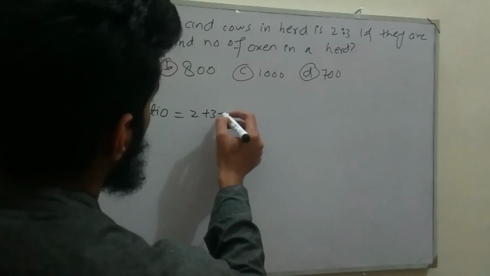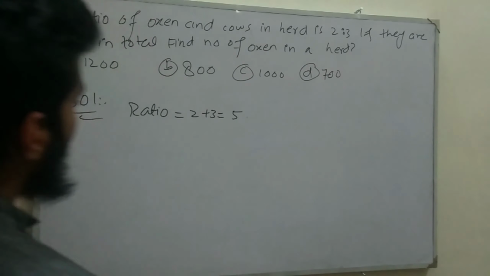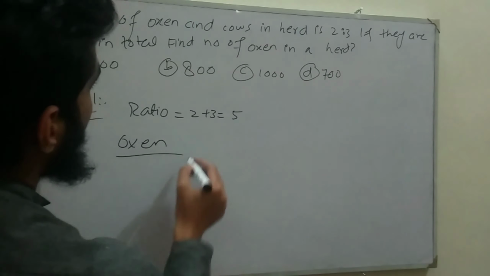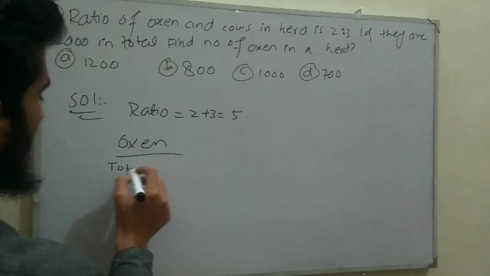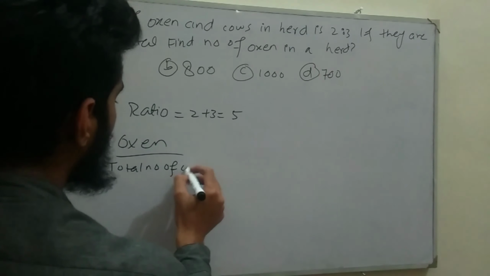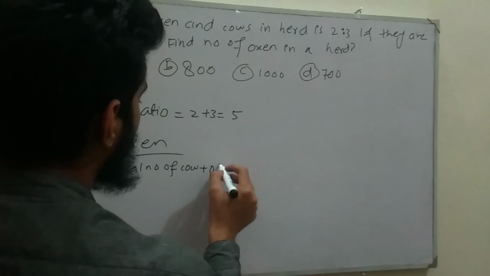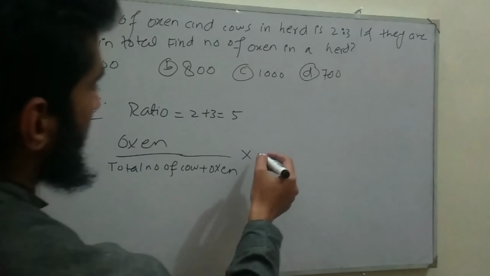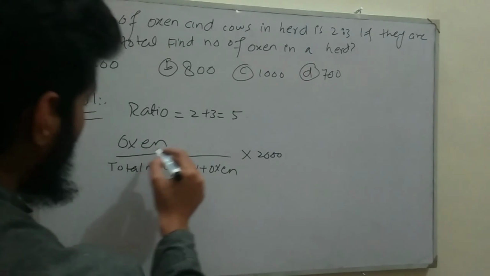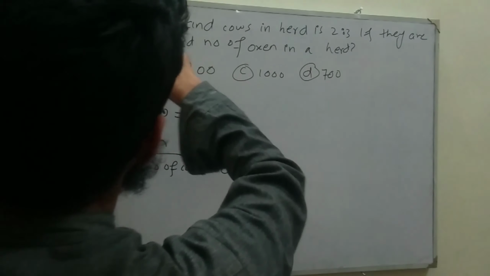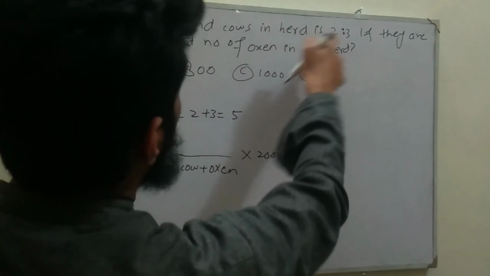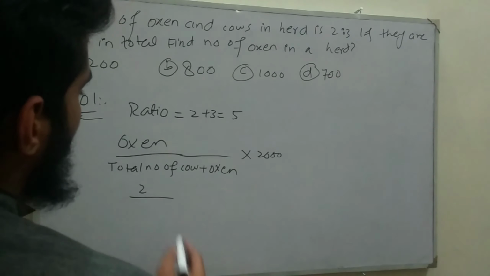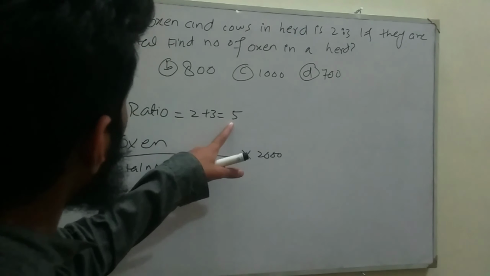So sum of ratio will be equal to 2 plus 3, which gives us 5. Using the formula, we are going to find the number of oxen. So oxen divided by total of cows plus oxen, multiplying the total, which is 2000. Given oxen is a ratio of oxen and cows. So oxen is 2 and cows is 3. So oxen is 2, put here 2 divided by total of cows plus oxen ratio is equal to 5.